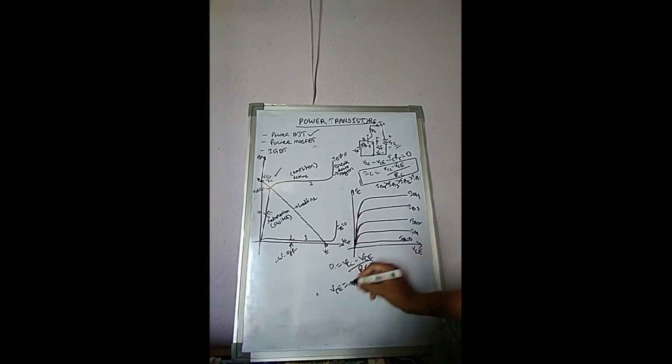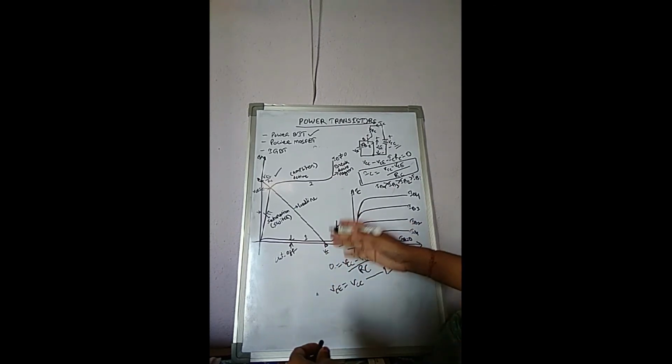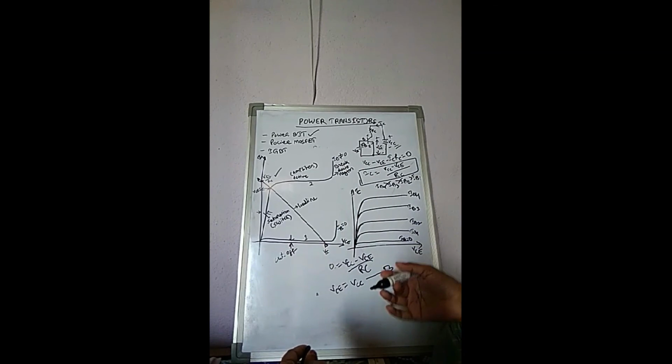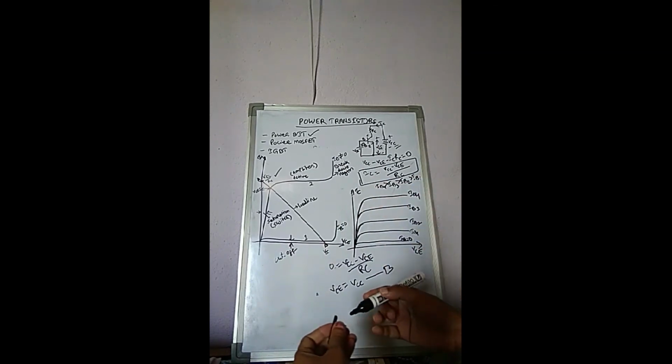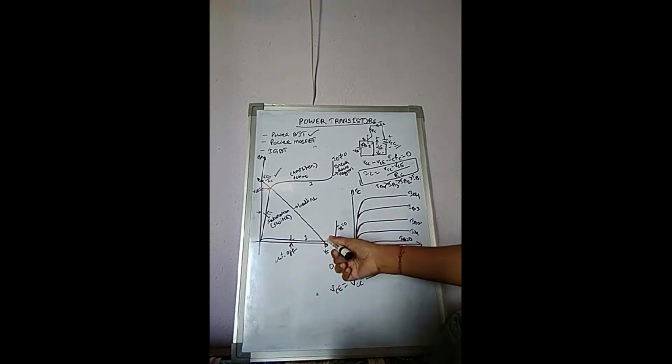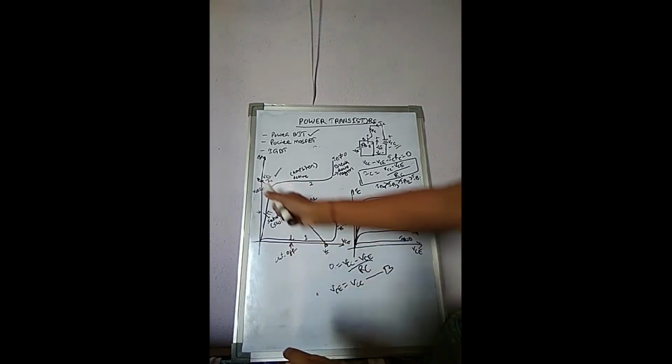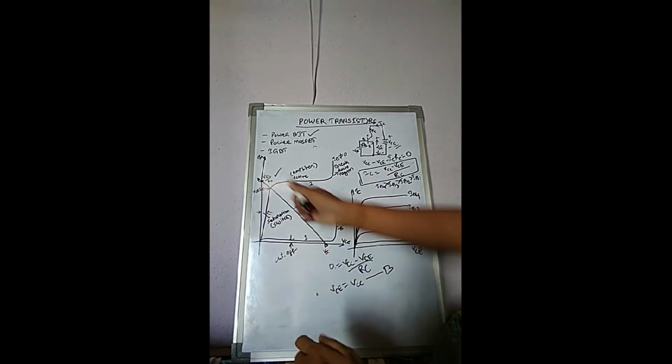Okay, so we obtain point B where VCE is equal to VCC. Let this point B be represented by VCE equal to VCC. That means the VCE value rises up to the level VCC. So here VCC appears across the collector-emitter terminal, and there is no collector current, and this point is indicated by point B.